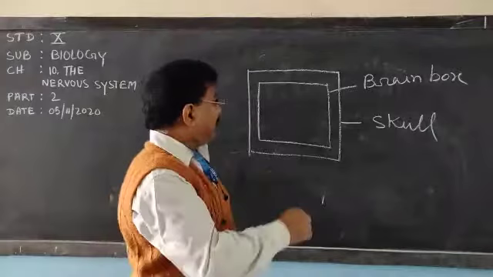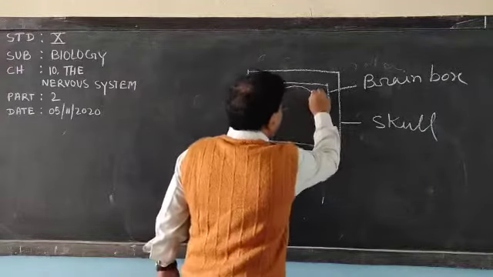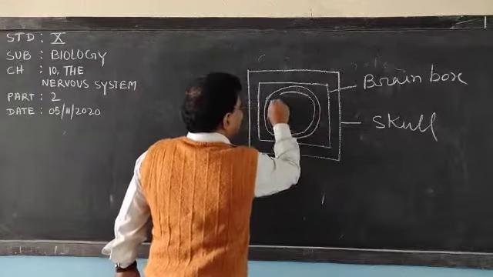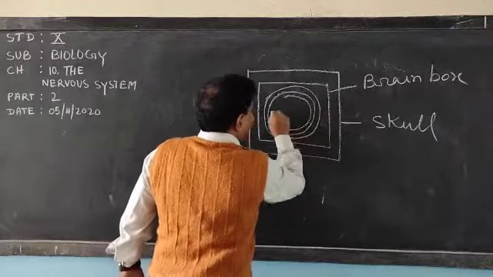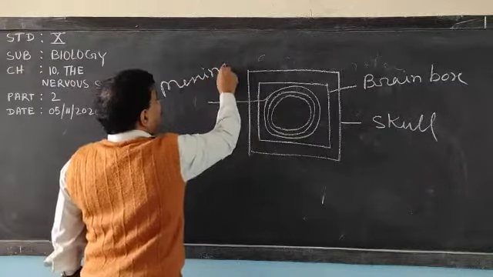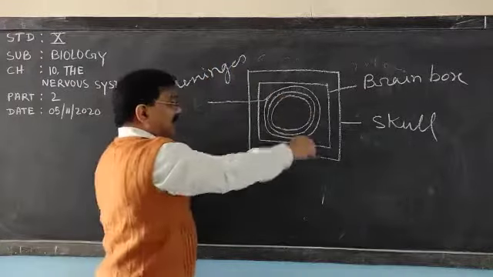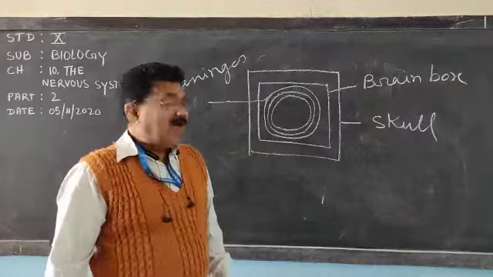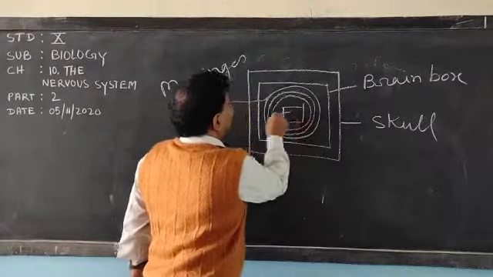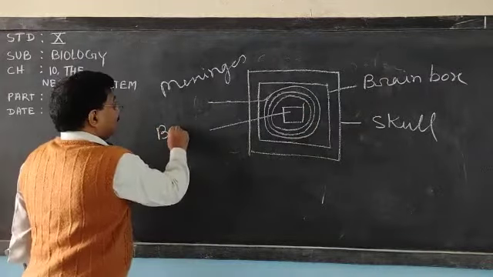And inside the brain box, 3 layers are there. These 3 layers are called meninges. What are these layers called? Meninges. 3 layers are there, and after these 3 layers, the brain is located.